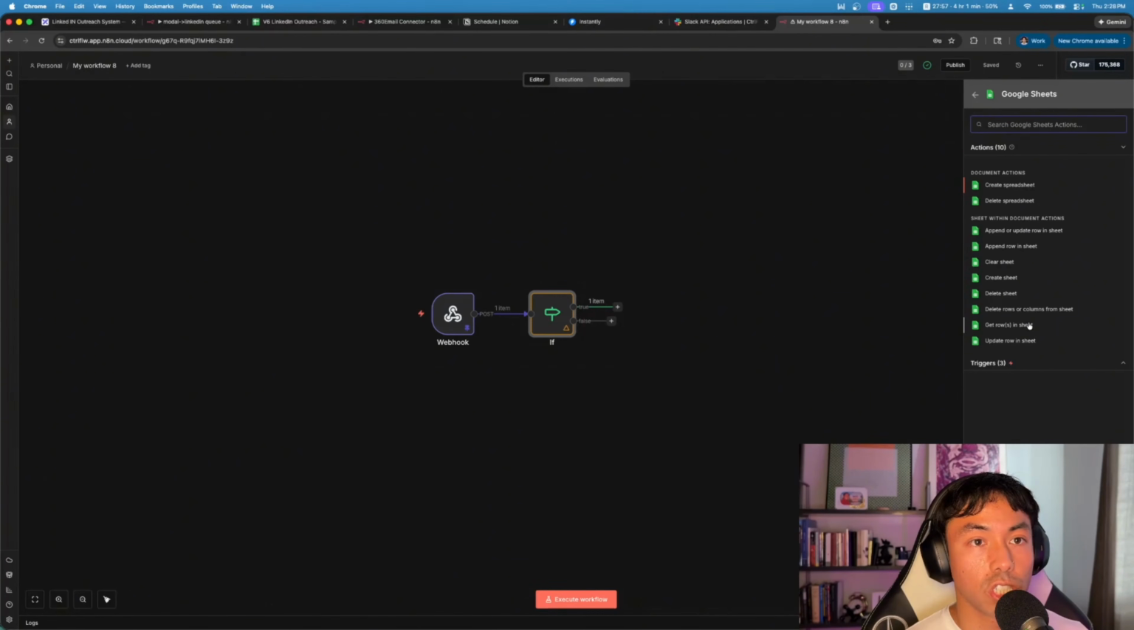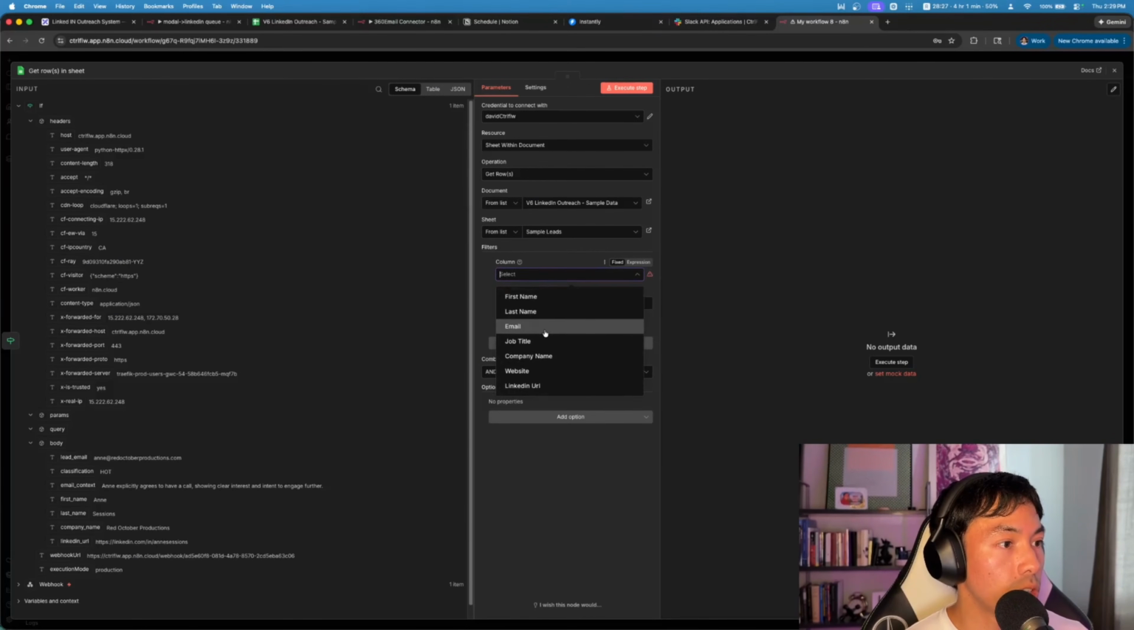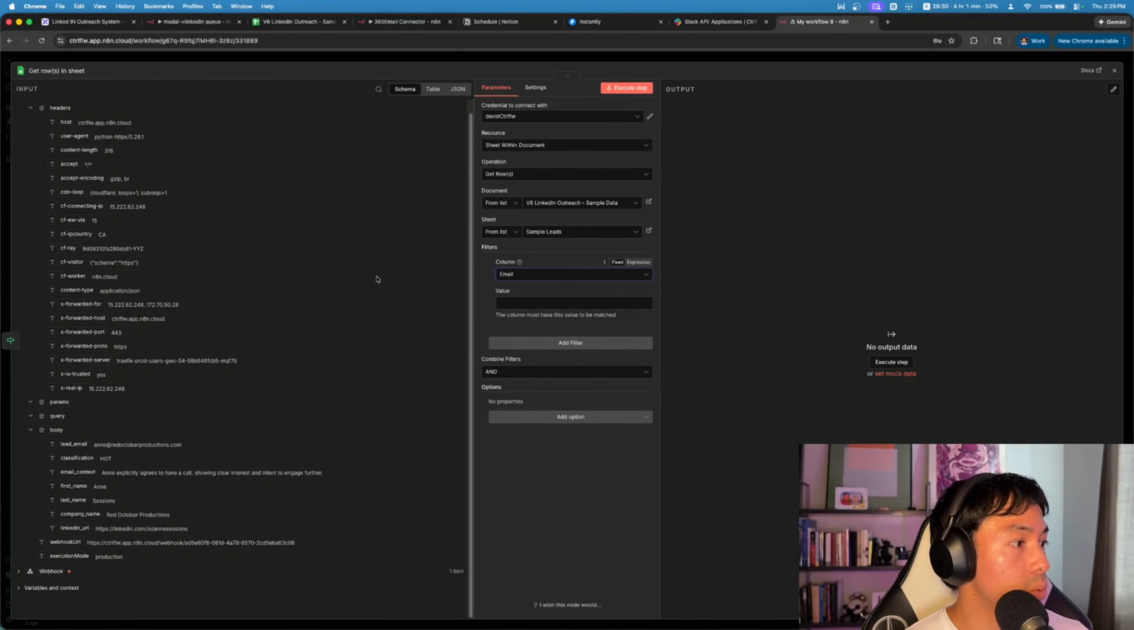So we're going to get rows in sheet. And so let us go to that sample. Yeah, so we have the data. The sheet that we're going to choose is sample leads. We're going to add a filter, and then we're going to grab the email column because that's what's going to be coming from our campaign. We're going to grab the lead email, and then we're going to attach that value there.